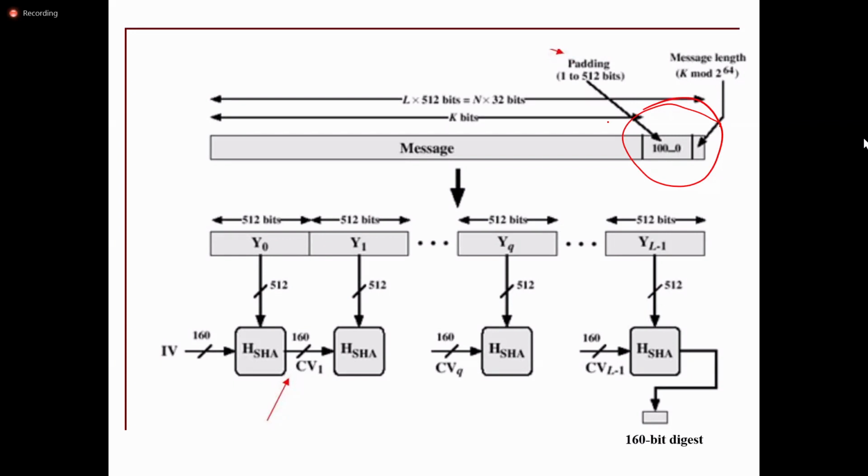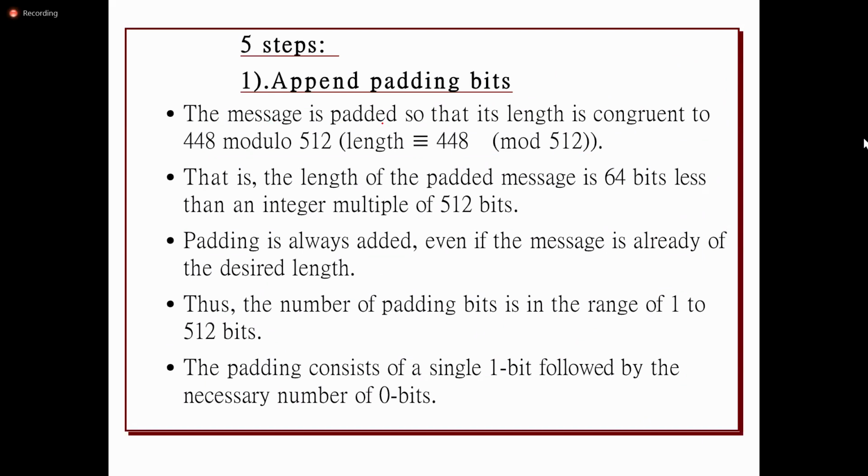How many bits? The message is padded so that its length is congruent to 448 modulo 512. Why? Because the length of each block should be 512 bits.